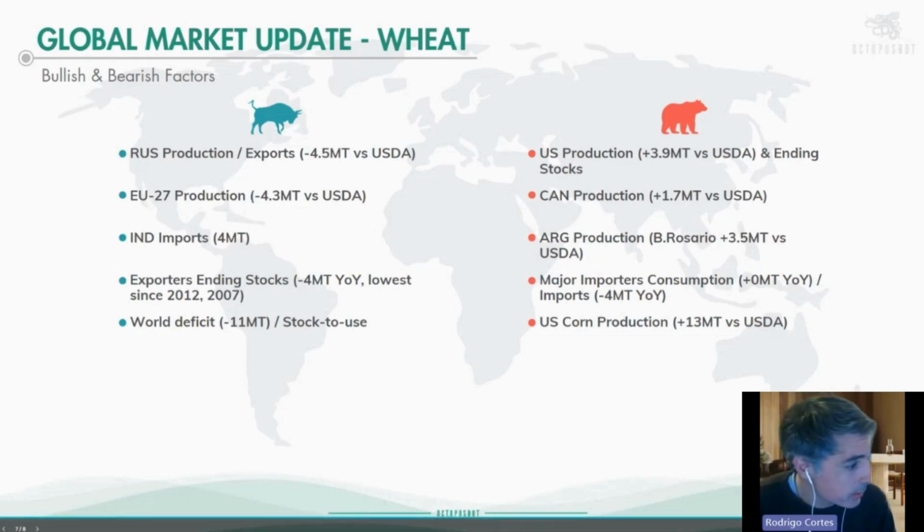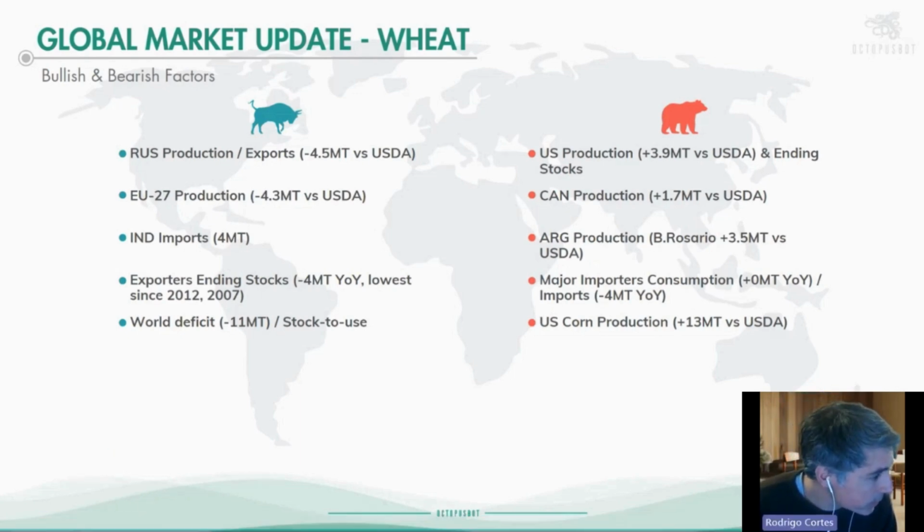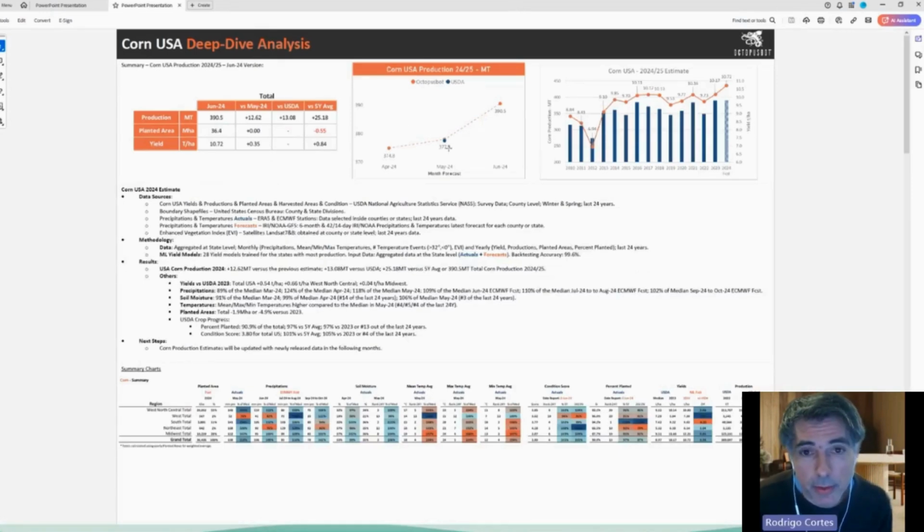Sorry, I forgot one that is quite key. Maybe the last factor that is key for grains, because what happens to corn impacts wheat, and we can see that from the models, is the US corn production that we're getting for this year. In the last 2 years, our models obtained lower numbers than the USDA. For example, in 2022, we had a difference of minus 30 million tons with the USDA at the start, and then they pushed down their estimate closer to our number. So these models are quite reliable. We've been using them for a couple of years now, and we're talking about maybe 50 models inside this. At the moment, we're obtaining higher numbers than the USDA.